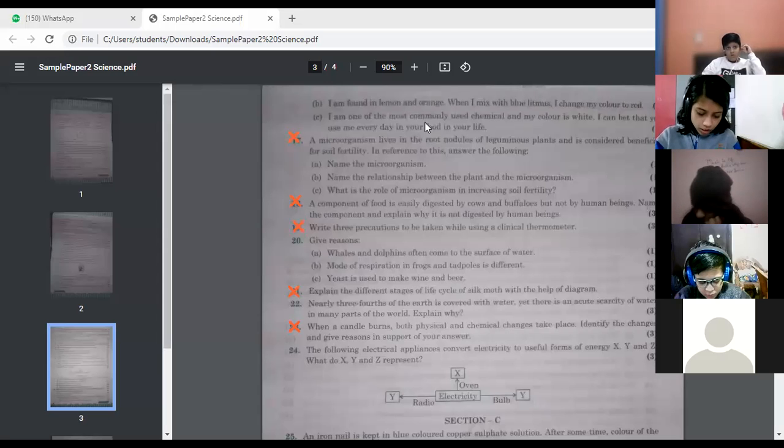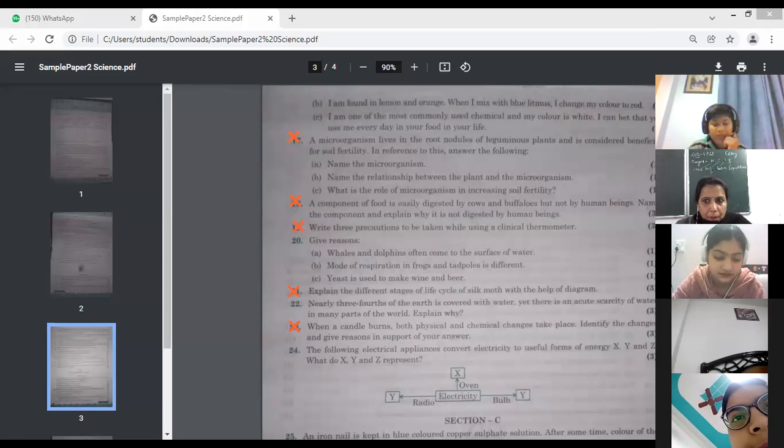Okay, next question, B part. I am found in lemon and orange. When I mix with blue litmus paper, I change my color into red. Yes, very interesting. Ma'am, citric acid.